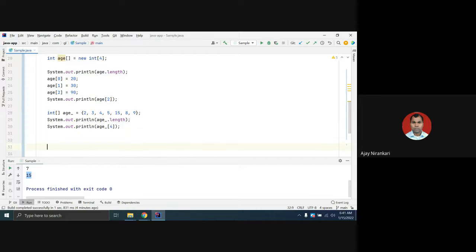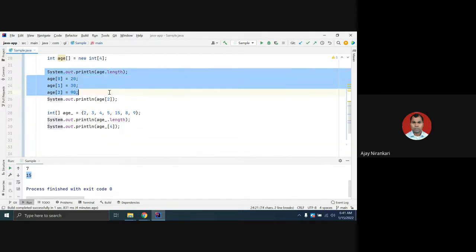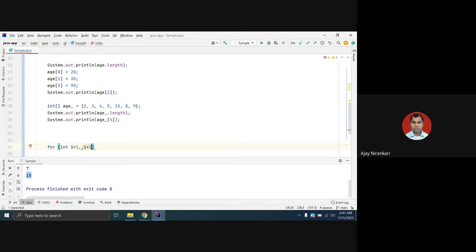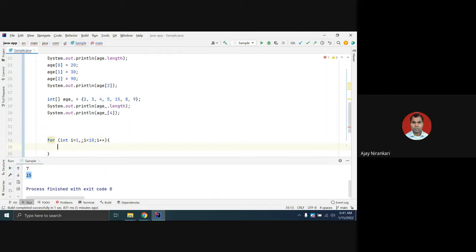Till now we initialized values individually, but we can initialize them from a loop instead. In a for loop, let i equal 1, i less than 10, and i plus plus. So you can initialize your array.